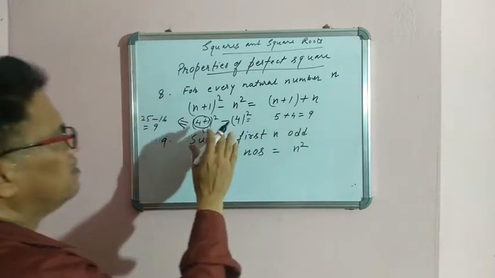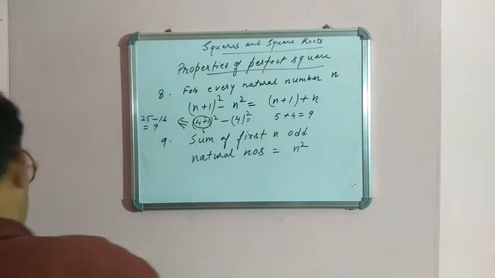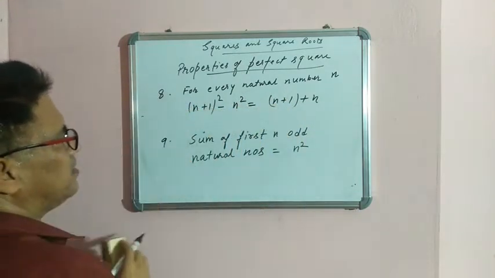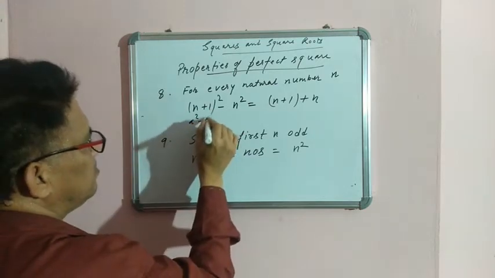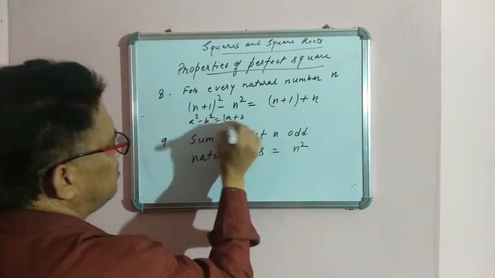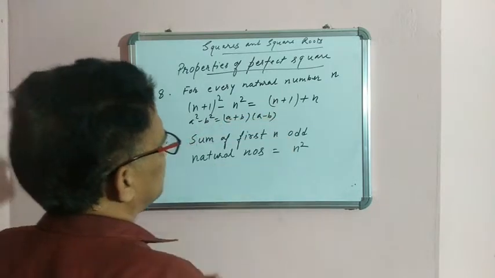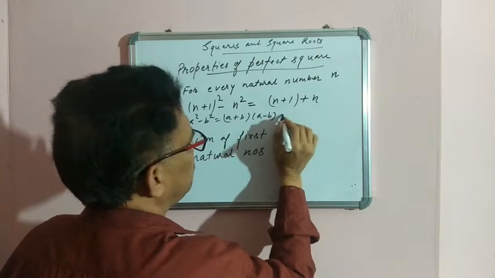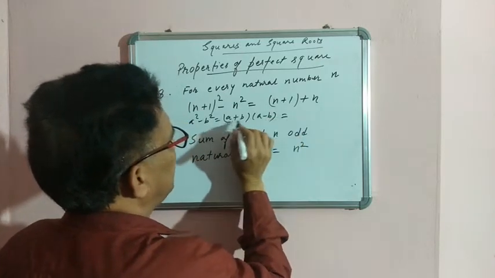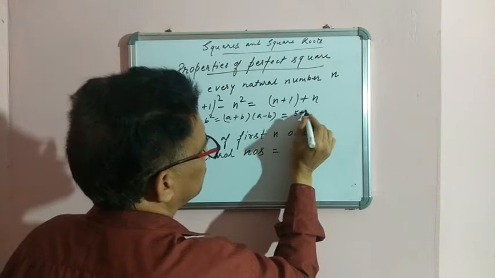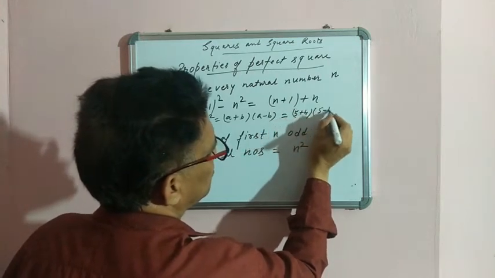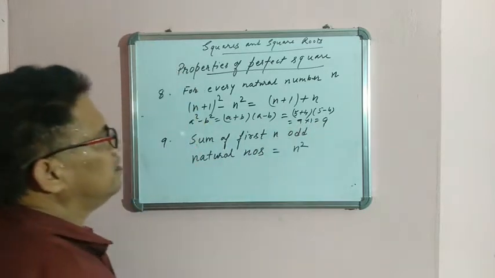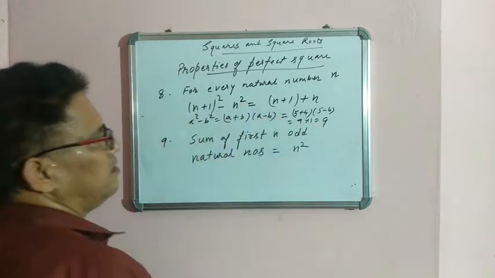So this is nothing but the use of the formula a square minus b square. A square minus b square is equal to a plus b into a minus b. But if the two numbers are continuous natural numbers, suppose this was 5 and this was 4, so 5 plus 4 into 5 minus 4. So this was 9 into 1 is equal to 9. This is the application of this formula only.